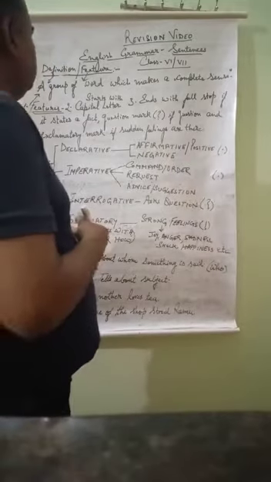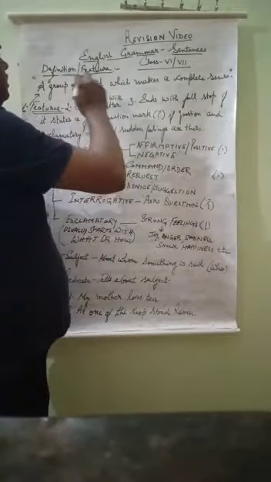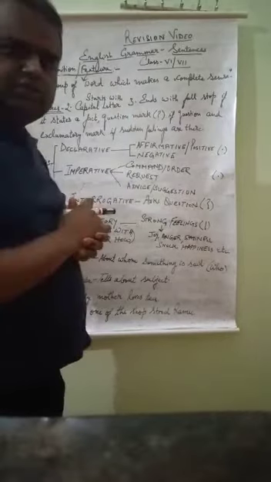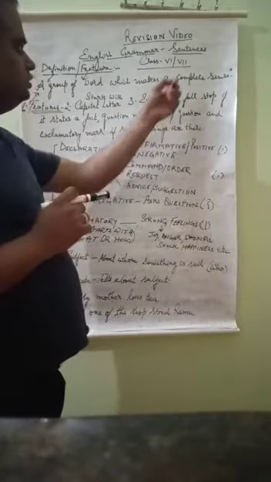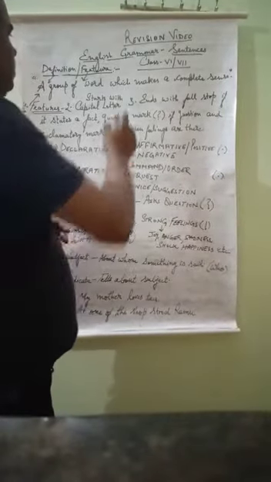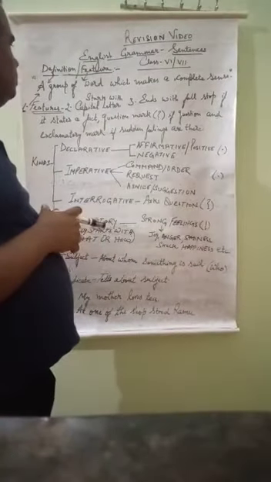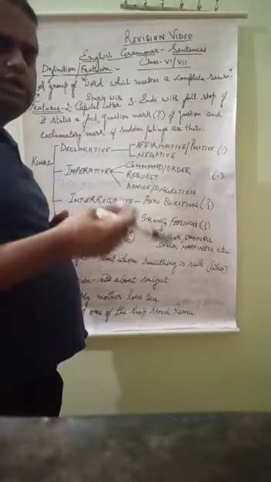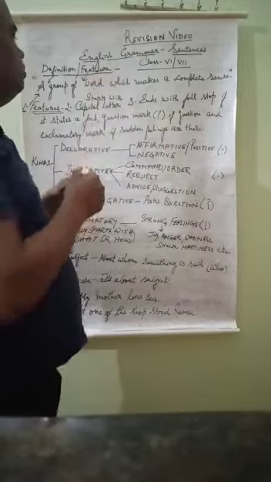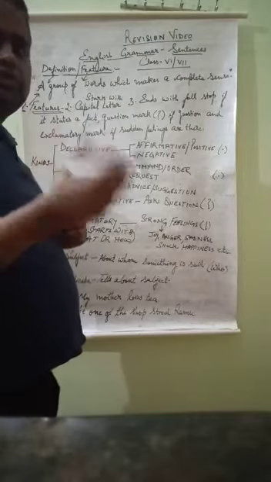First of all, the lesson name is sentences, definition and features. This is the definition: a group of words which makes a complete sense is called a sentence. This definition will work in both places. It acts as a definition, and it is also one of the features of the sentence. When I ask you to tell the definition of sentences, you will say, sir, a group of words which make a complete sense is called a sentence.